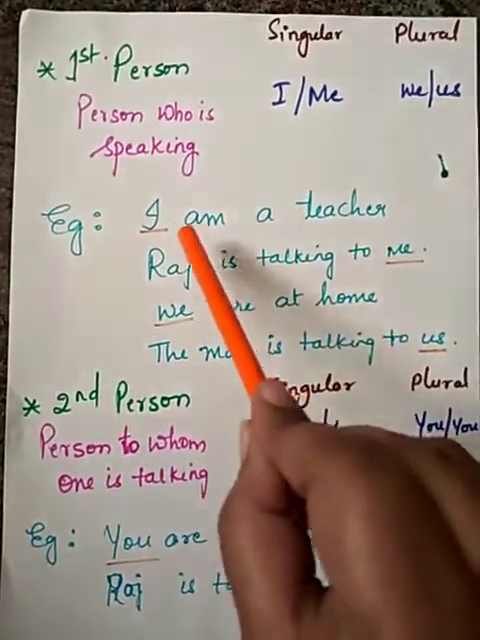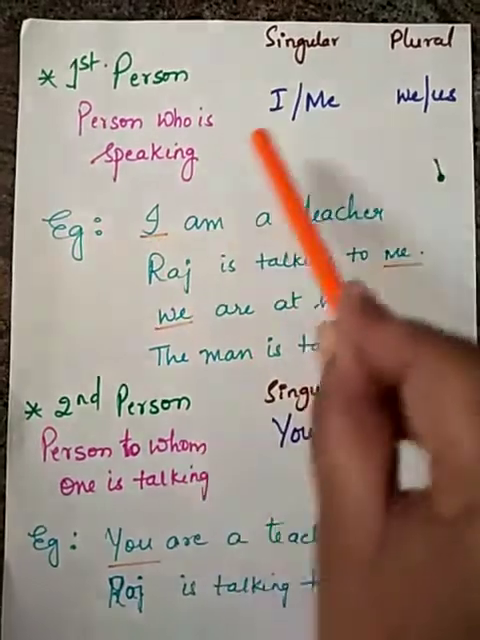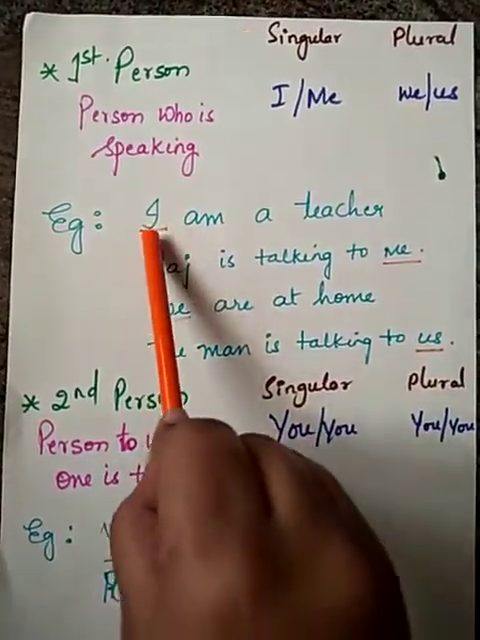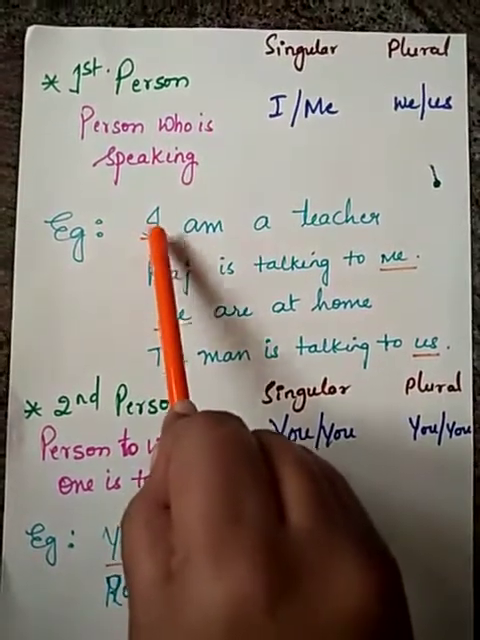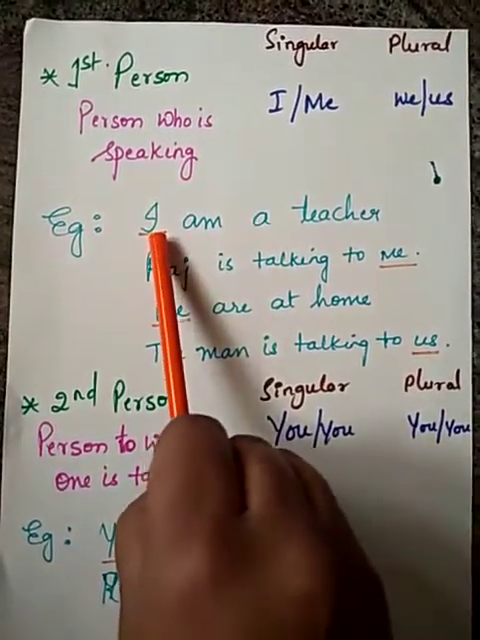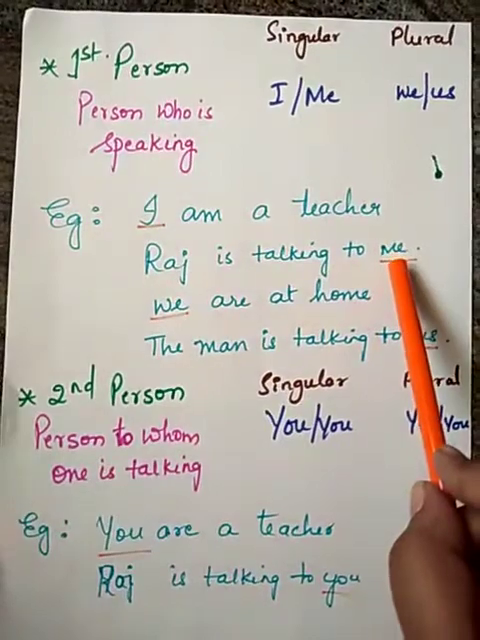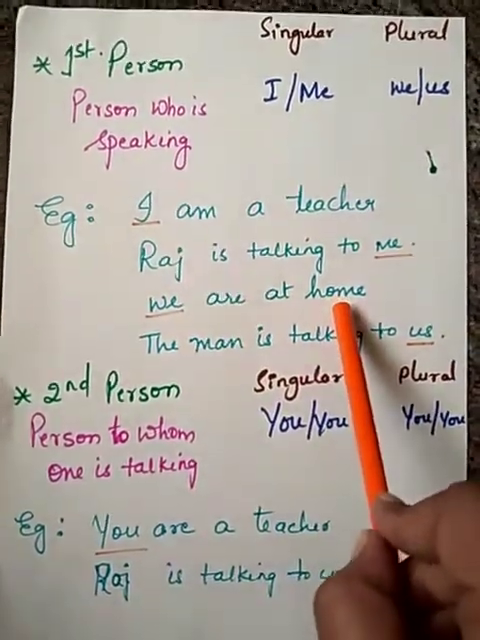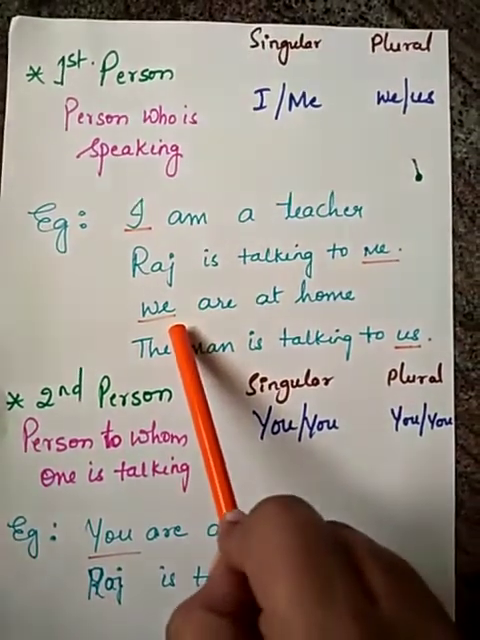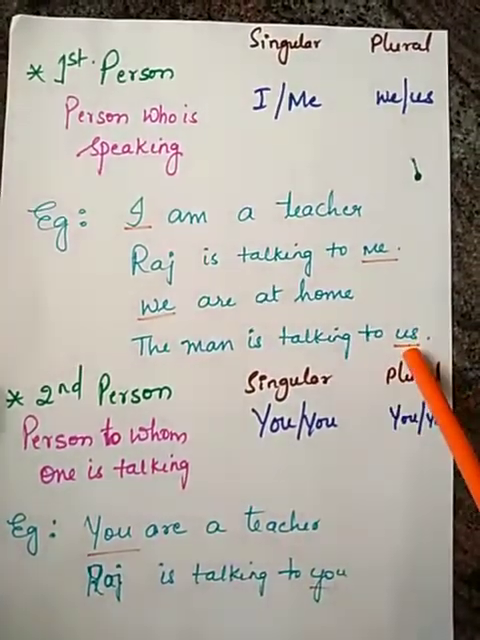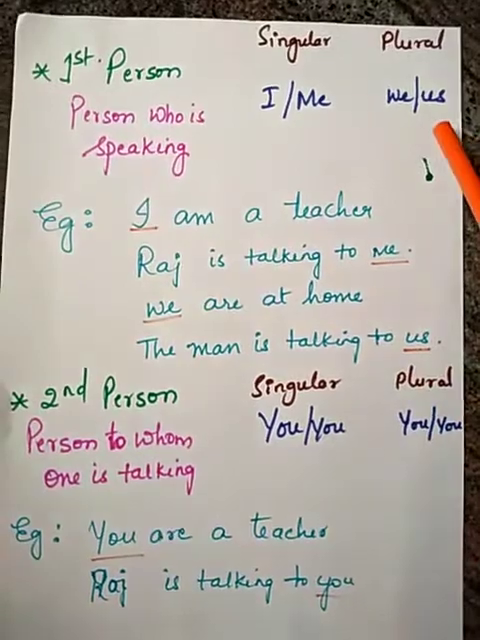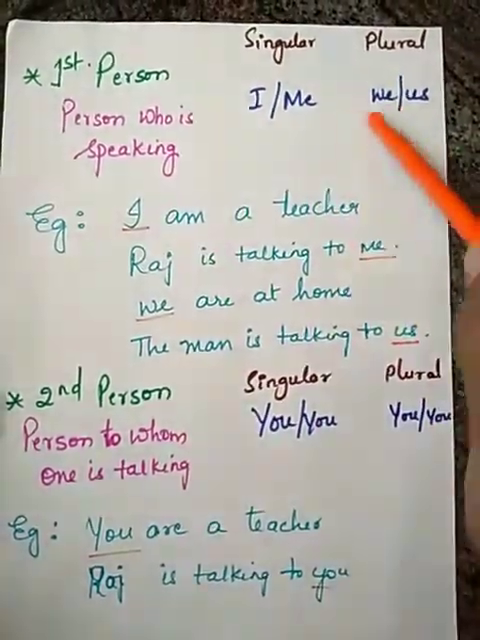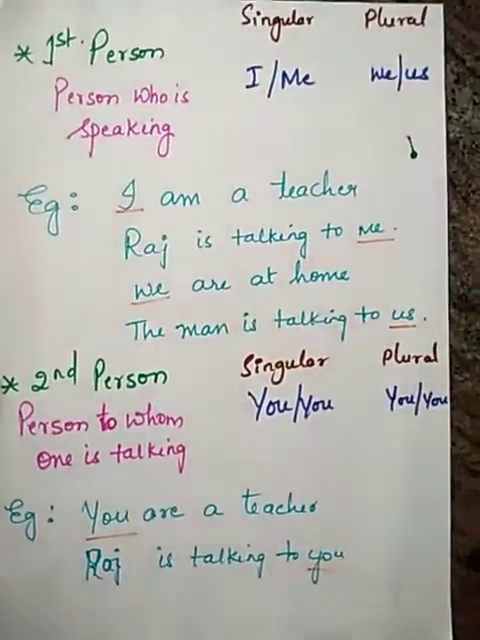So in the example, I am a teacher. I is a subject. So I is a pronoun, a personal pronoun, right? So I is a subject, and here me is an object. We are at home. We is again a subject, and us is an object. You can see here, we have used I and we have used me, we, us.